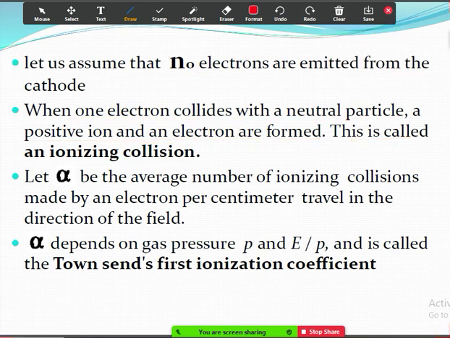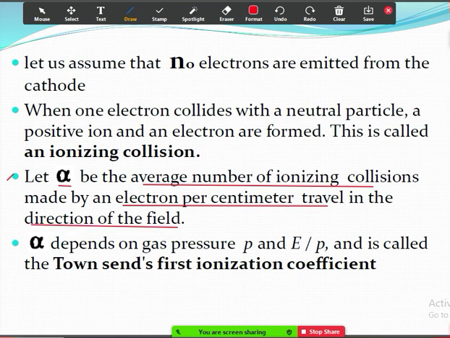Next, if you see the third point, let alpha, so there is a new term we are introducing here. Let alpha be the average number of ionizing collisions made by an electron per centimeter travel in the direction of field.